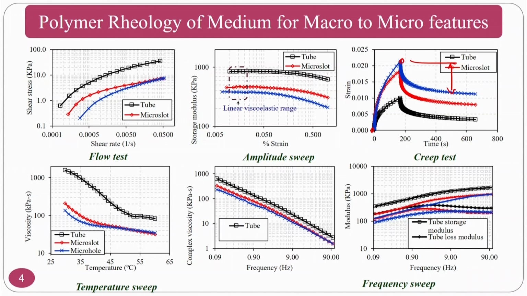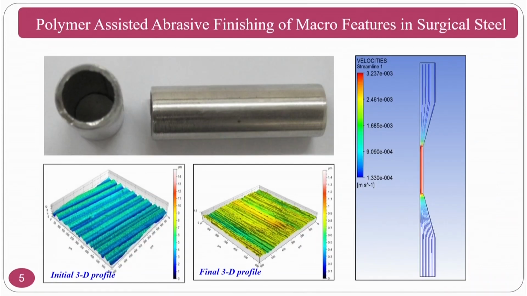Now, you will understand in the upcoming slides why we want to finish macro features. First we start with macro features, big features like a stainless steel tube or surgical stainless steel tube. These surgical stainless steel tubes are mostly important in various surgical aspects.